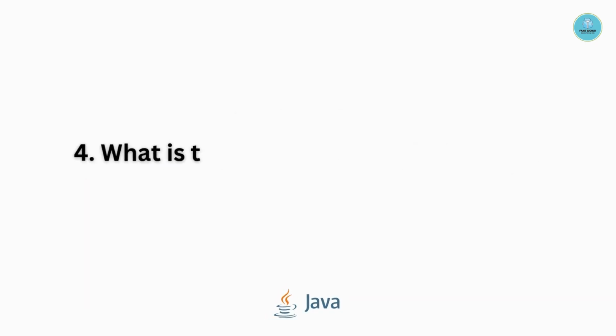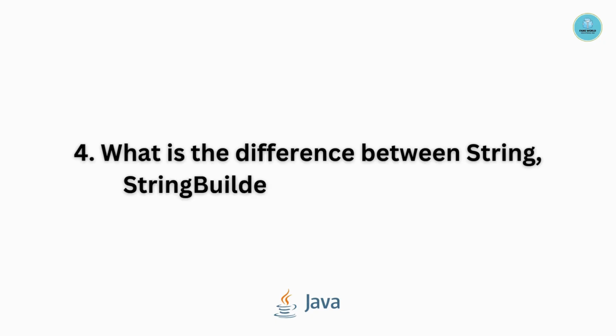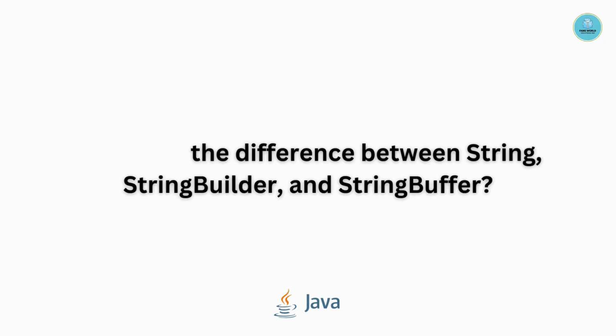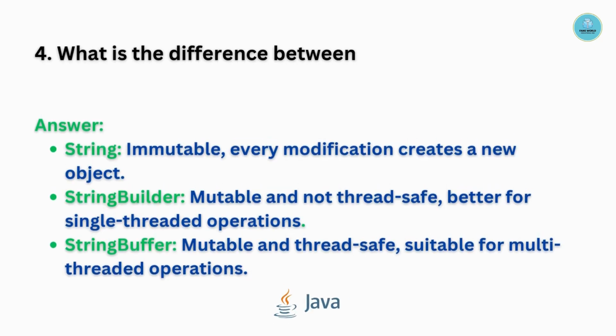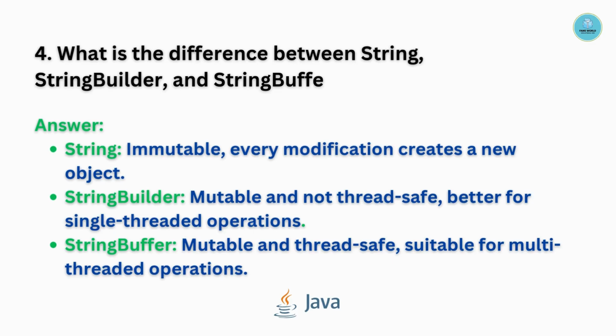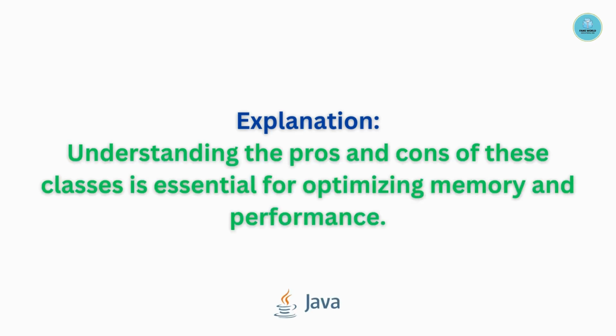Question number 4. What are the differences among string, string builder, and string buffer? String is immutable. Every modification creates a new object. String builder is mutable and non thread safe, better for single threaded operations. And when we talk about the string buffer, it is mutable and thread safe, suitable for multi threaded. Understanding the pros and cons of these classes is essential for optimizing memory and performance.